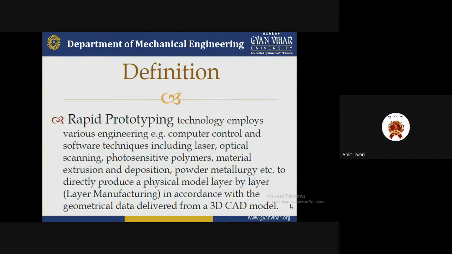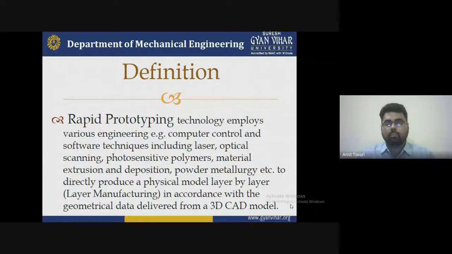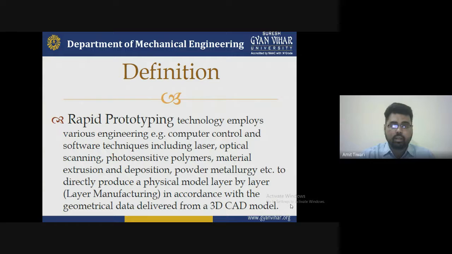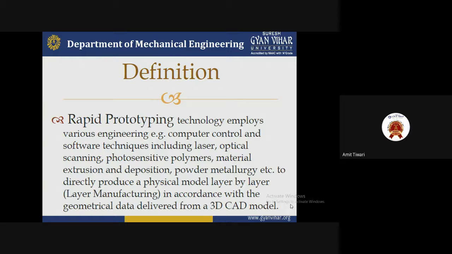From layer manufacturing, we apply one layer, then a second layer, then an upper layer. These different layers are created one on top of another to make a product with a proper geometry. That's why we have to derive it from a 3D CAD model, the three-dimensional computer-aided design model, which we create with the help of software. We can analyze the problems regarding mechanical, thermal, electrical, chemical, and all these types of requirements.